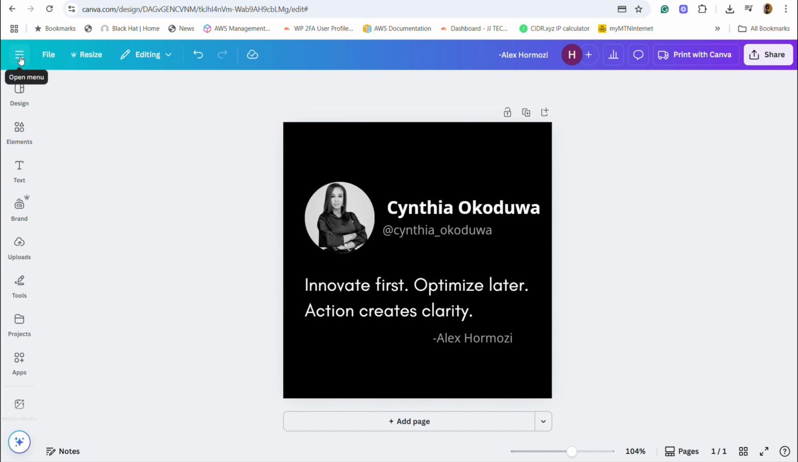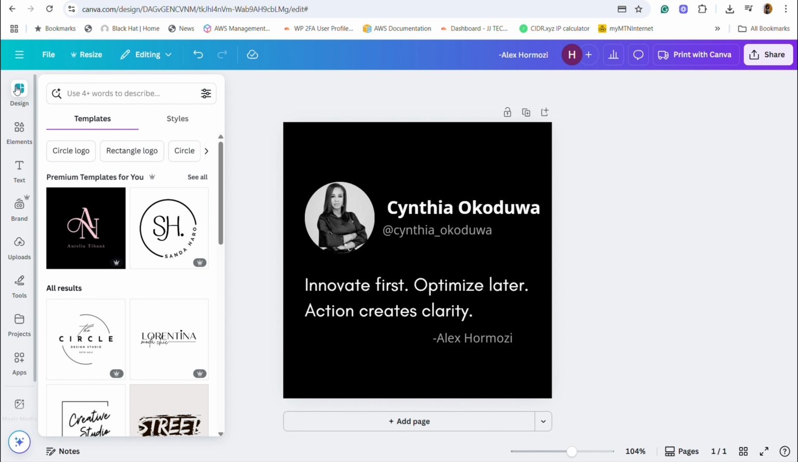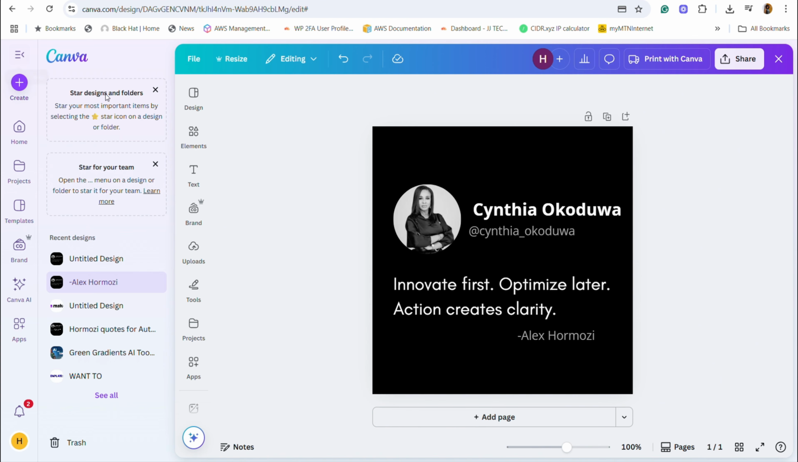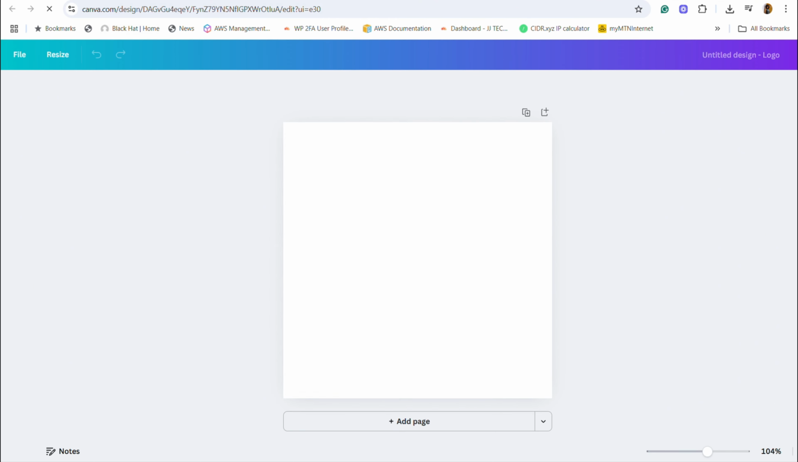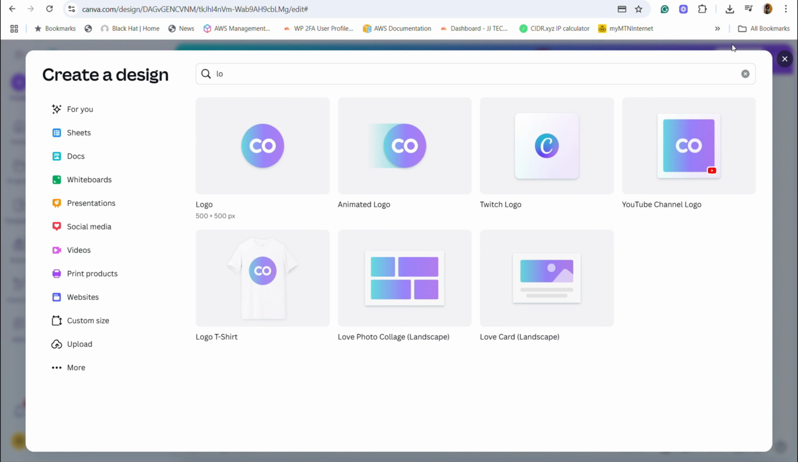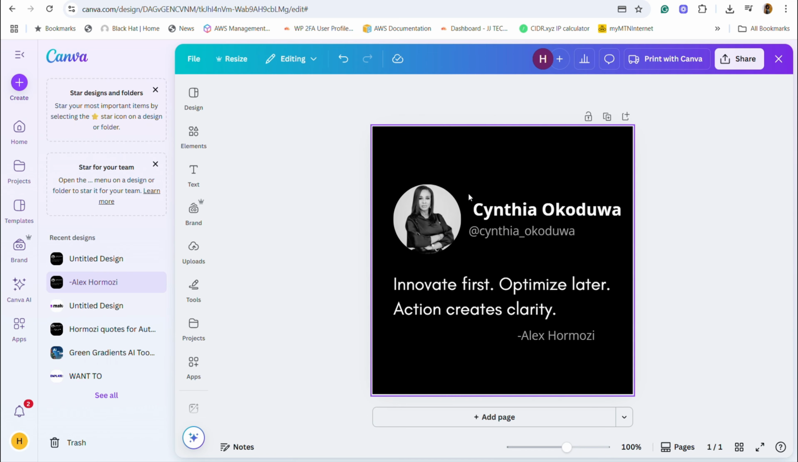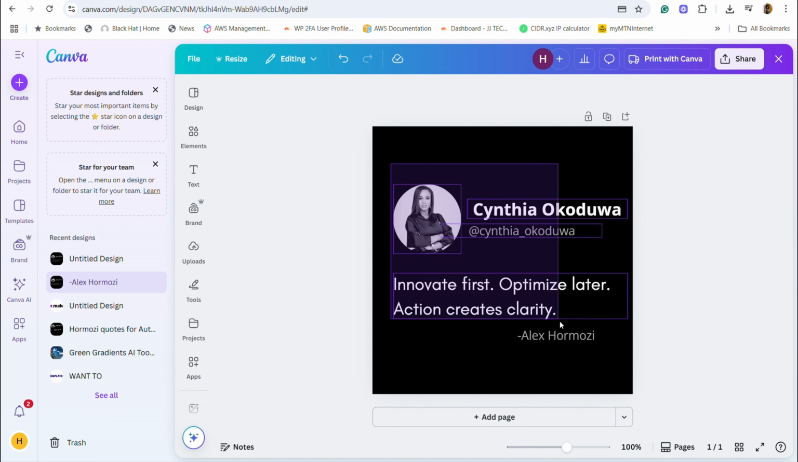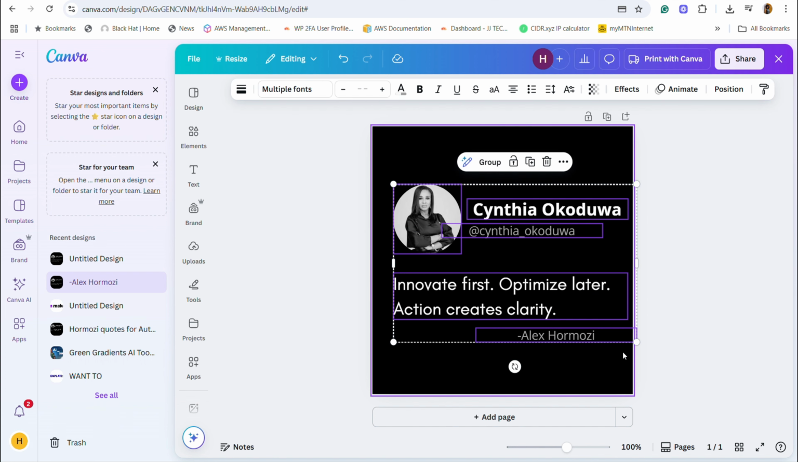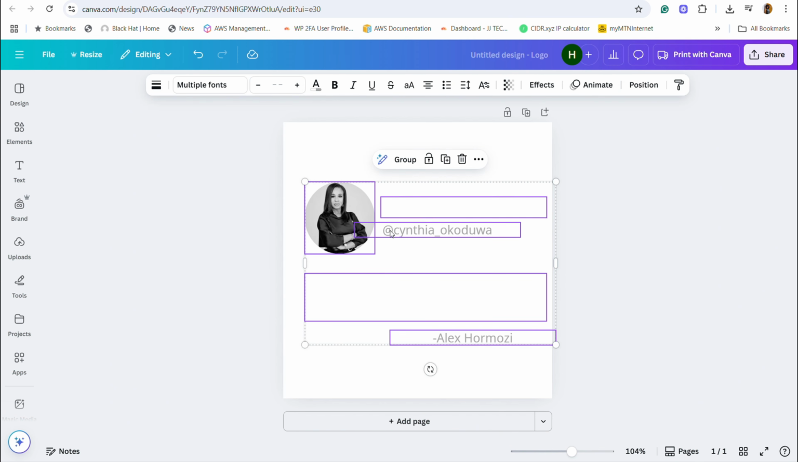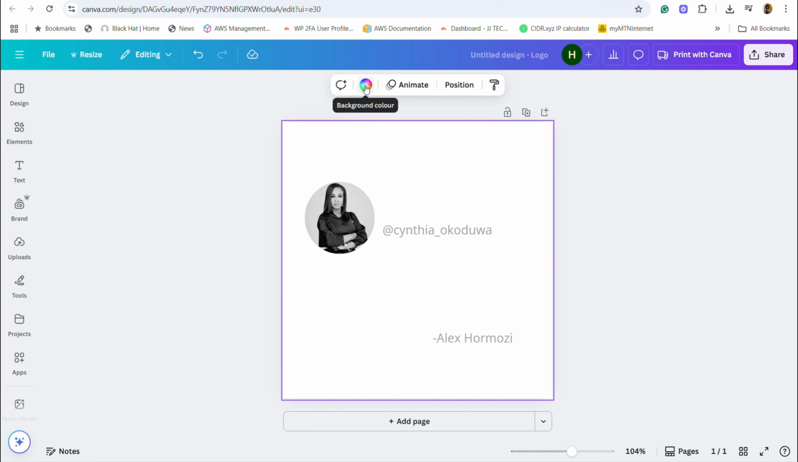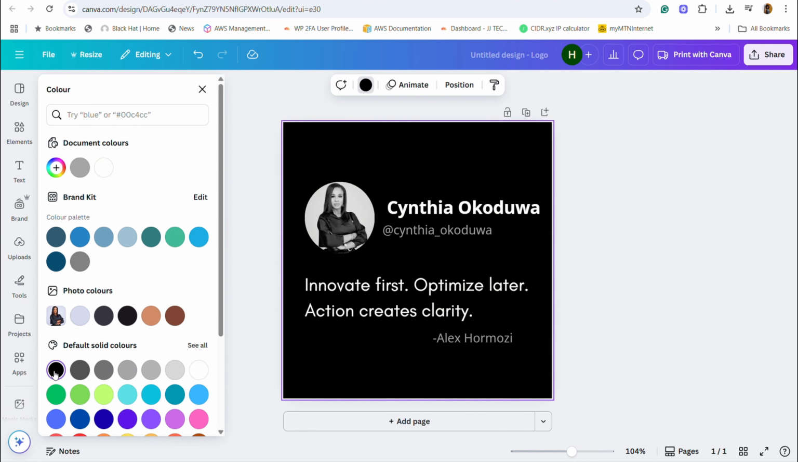So first of all, let's go and create a new Canva design. Let's look for the logo. Then we can quickly copy this one. Let's just copy the entire thing and bring it to our new design and paste it there. Then change the background color to black. So we have our design now.